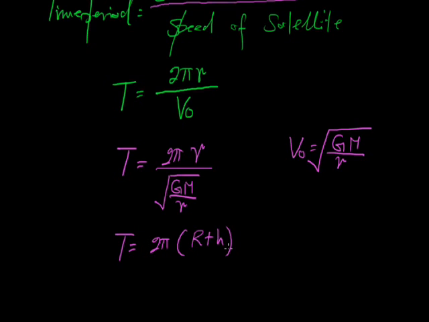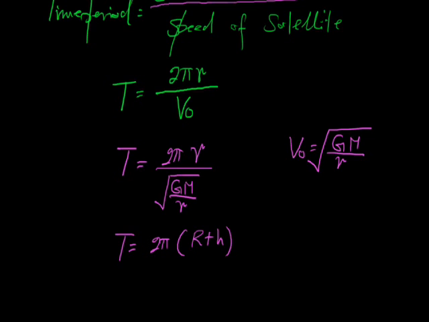Earlier we have discussed small r. Small r is the distance of the satellite from the center of the planet, and capital M is the mass of the planet.